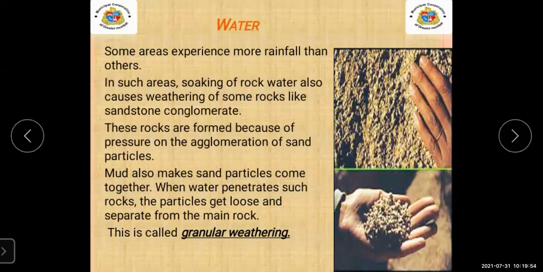So these were the five reasons of mechanical weathering: first temperature, then frost, crystal growth, release of pressure, and last, water. Here we have studied mechanical weathering, which occurs for five reasons. And now we are going to learn the second type of weathering.